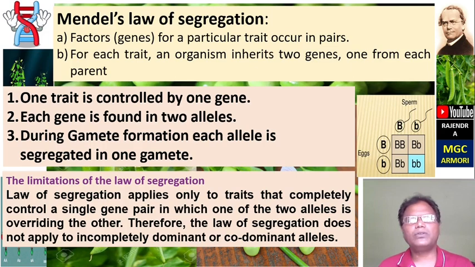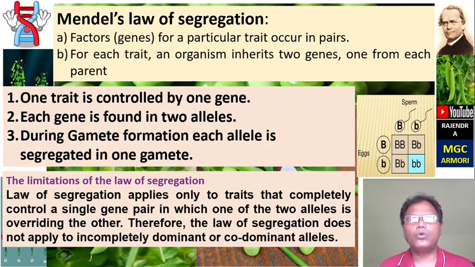What is the limitation of the law of segregation? The law of segregation applies only to traits that are completely controlled by a single gene pair, in which one of the two alleles is overriding the other. Therefore, the law of segregation does not apply to incomplete dominance or co-dominant alleles.